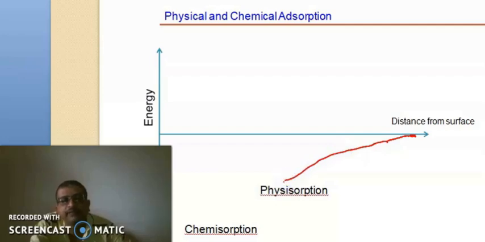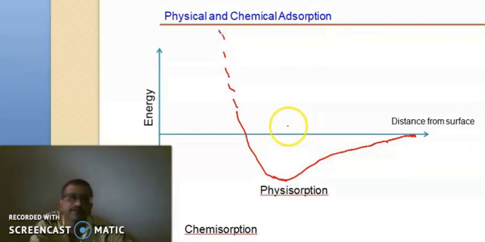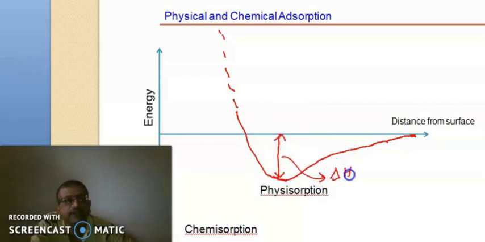That minimum will occur when the distance between the two molecules is equal to the sum of their van der Waals radii. Beyond that, if we bring those two molecules closer together, there will be a force of repulsion, and so the energy increases to very high levels. This minimum energy we can call delta H of physical adsorption.